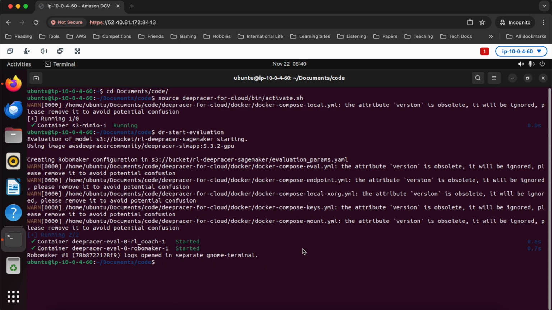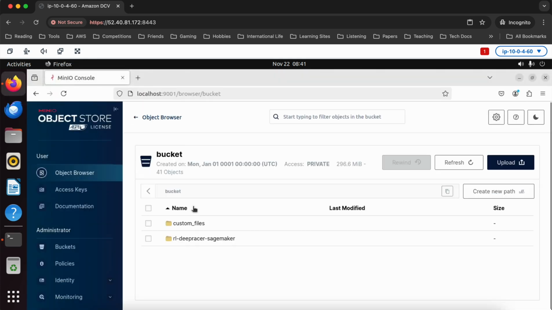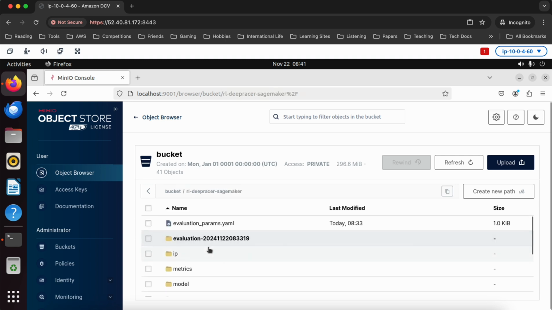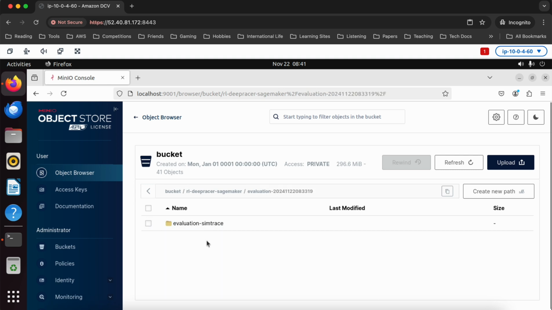And here we are a couple of minutes later, and you can see that, yes, indeed, the evaluation job has conclusively ended itself, which is fantastic. And it looks like there are a couple of minor warnings here from Docker Compose, but I think we can probably ignore those. If I open up Firefox and go look in our little bucket here and go to RL deepracer, look at this. There's a new evaluation params file and a new evaluation folder. And in here is an evaluation symtrace, right? So that should be the data from the evaluation run.